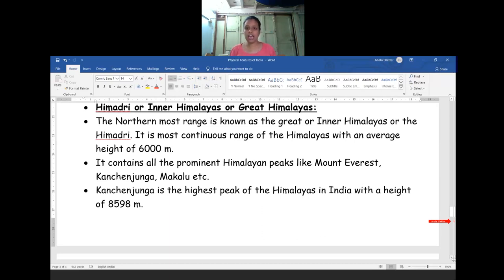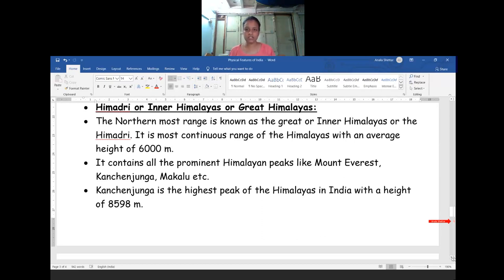So these are most of the highest peaks of the Himalayas in our country, as well as in the neighboring country of Nepal. The folds of the Greater Himalaya are asymmetrical in nature. The core of this part of the Himalayas is composed of granite. It is also perennially snow-bound, and a number of glaciers descend from these ranges. From this area, the rivers originate, and the glaciers move from one place to another.